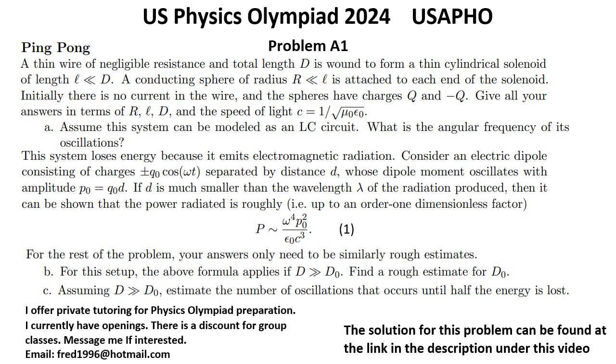Question B. For this setup, the above formula applies if d much greater than d0. Find a rough estimate for d0. Question C. Assuming d much greater than d0, estimate the number of oscillations that occurs until half the energy is lost.